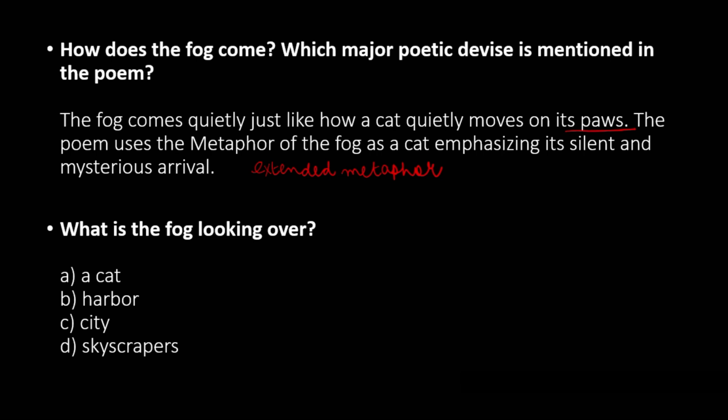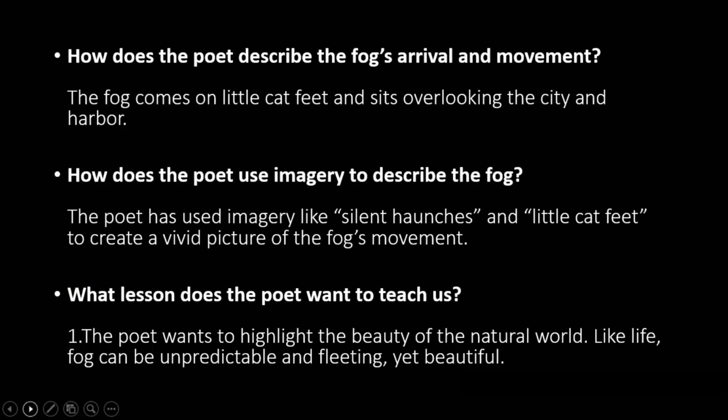What is the fog looking over? A. A cat. B. Harbor. C. City. Or D. Skyscrapers. So what is the fog looking over? It is looking over harbor and city. How does the poet describe the fog's arrival and movement? So the fog comes on little cat feet and quietly sits overlooking the city and harbor.